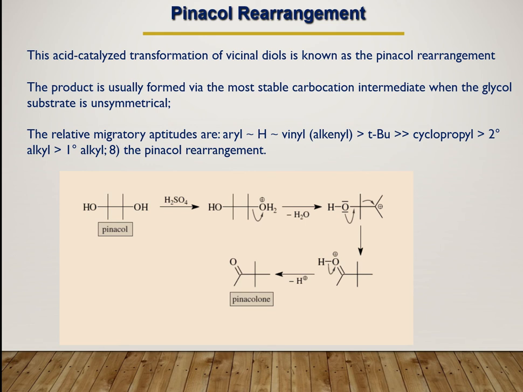Okay, and the relative migratory aptitude depends upon the donating nature of the groups. Aryl, hydride and phenyl groups have more migratory aptitude as compared to tertiary butyl group or cyclopropyl group, secondary alkyl group, primary alkyl group, etc. And the stereochemistry of the migrating group remains unchanged. If there is some stereochemistry in the migrating group, then there is no change in the stereochemistry.